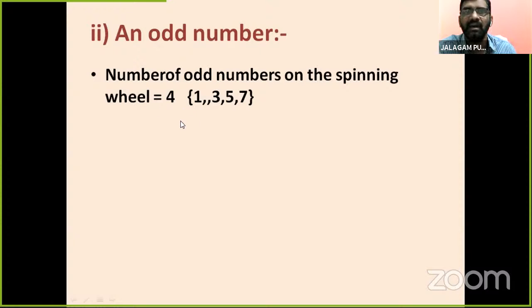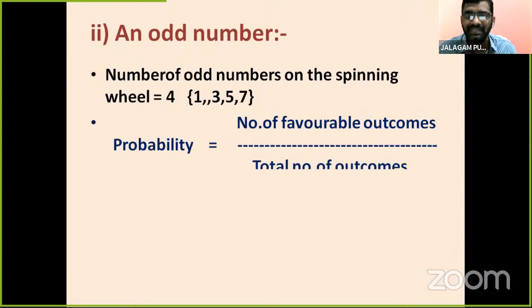How many odd numbers are there? 4. That's why we take it as favorable outcomes. Once again, the probability is equal to the number of favorable outcomes, here an odd number, by the total number of outcomes.